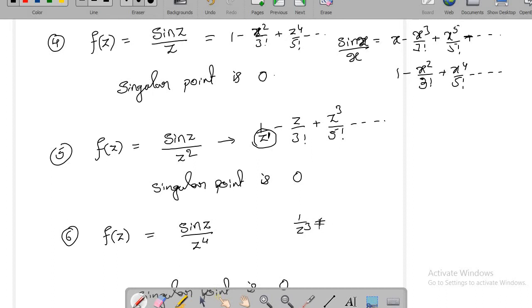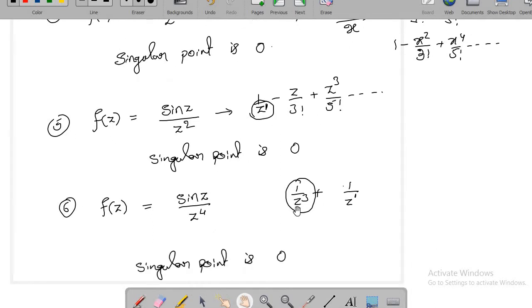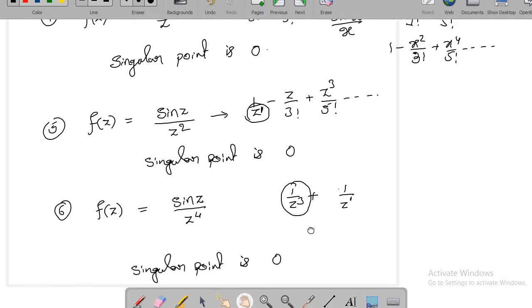That's what I can expect. And the next is going to be z power 1. Okay, so now this is going to be a pole of order 3. This is also a singularity, and this singularity is nothing but pole of order 3.